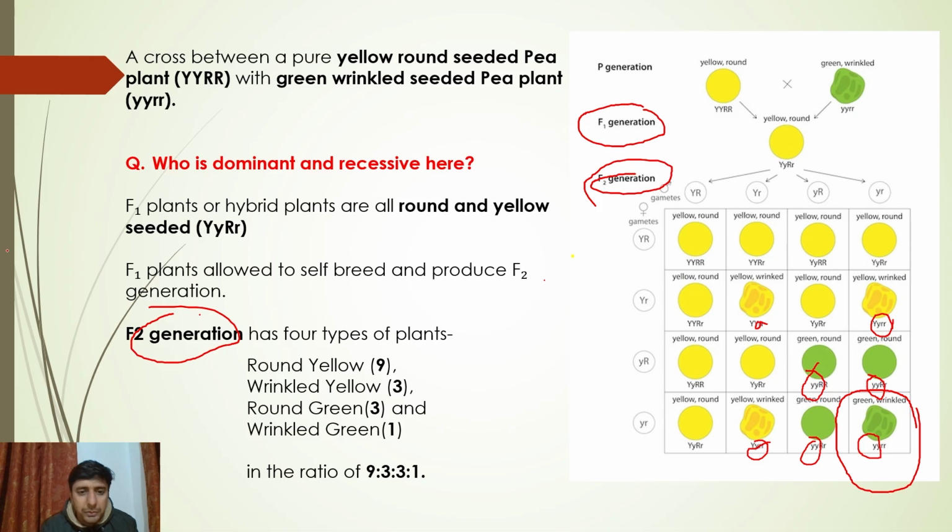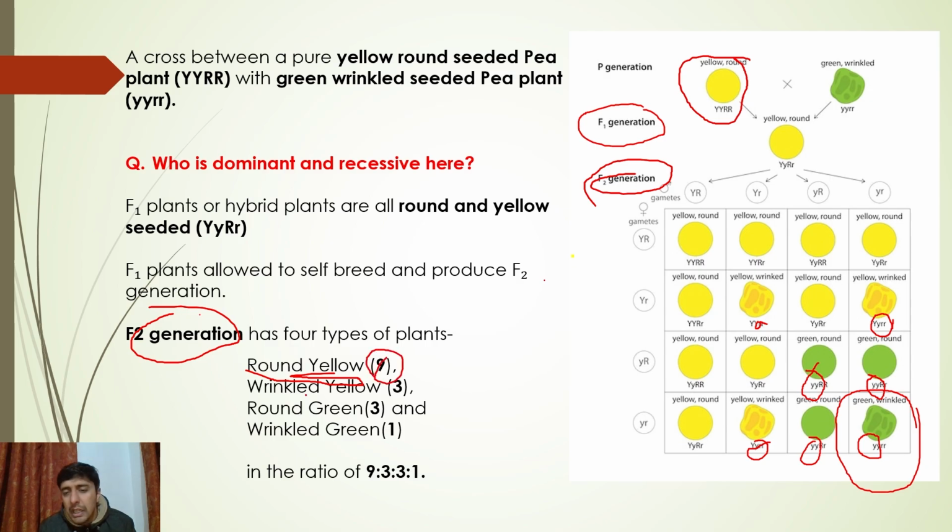Pay attention, guys. Round yellow: some will be yellow and round. How many are these? 1, 2, 3, 4, 5, 6, 7, 8 and 9. You have 9 round yellow.